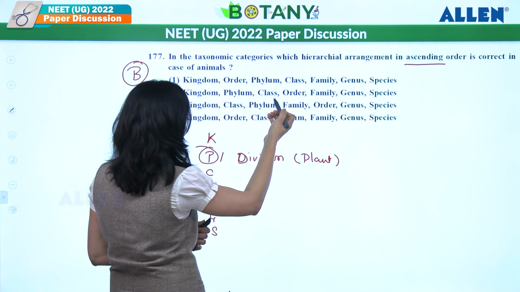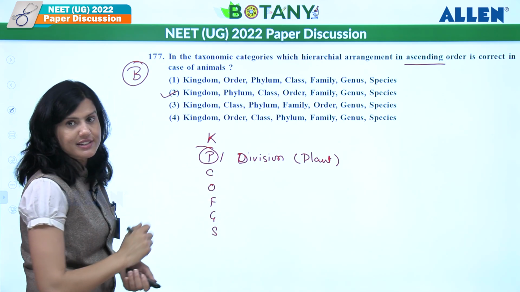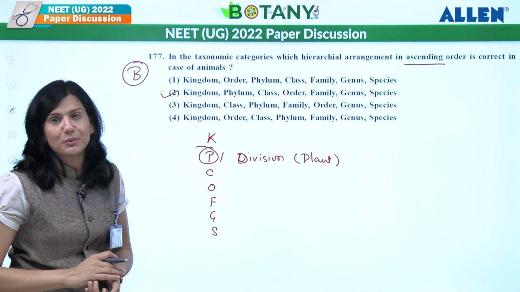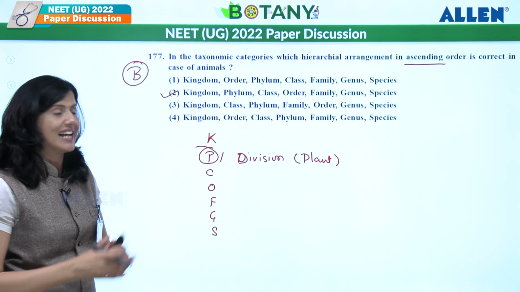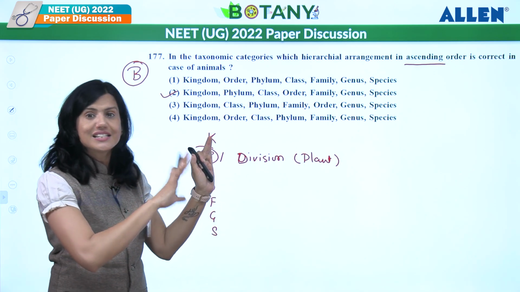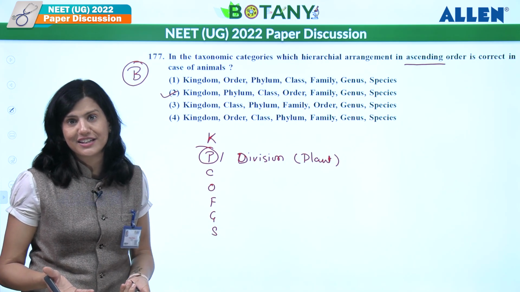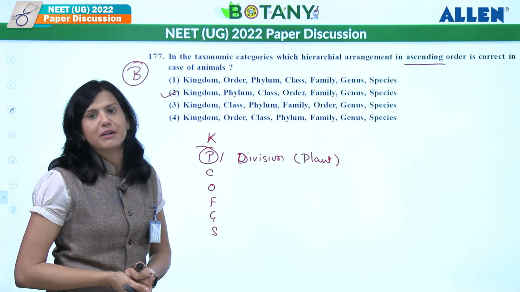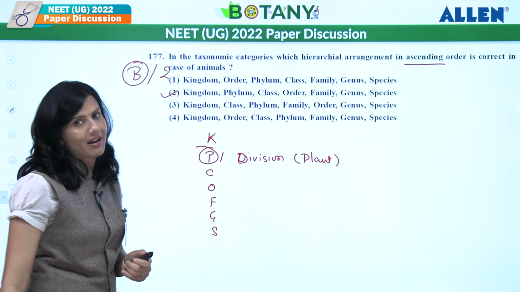Kingdom, phylum, class, order, family, genus and species. So what should be the answer? Second should be the appropriate answer if they are not going to give a bonus. As I said, it is not ascending, it is descending, but all of them have given descending over here. So the most appropriate might go to 2. So either it will be a bonus or second will be the answer for it.